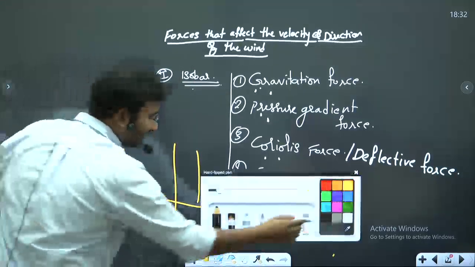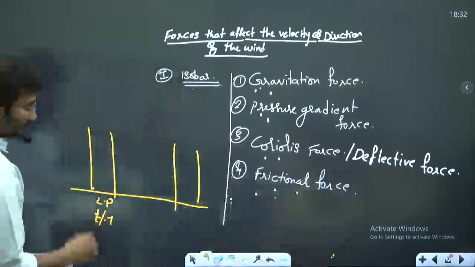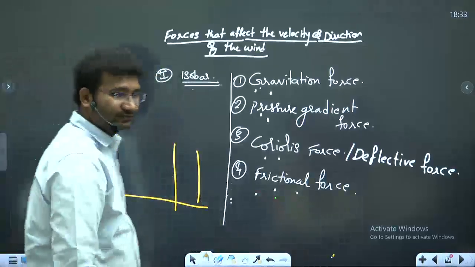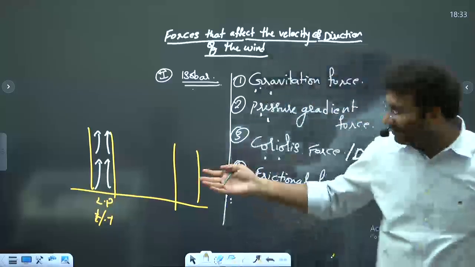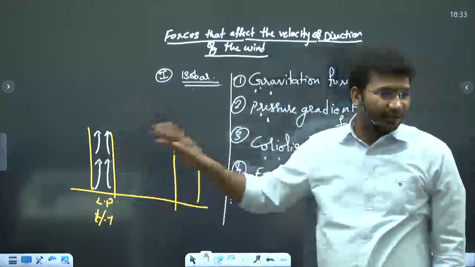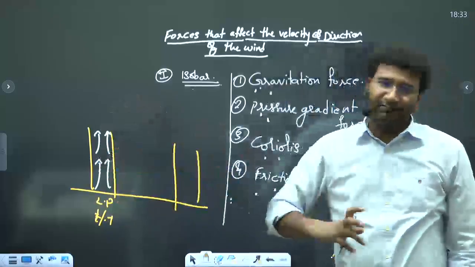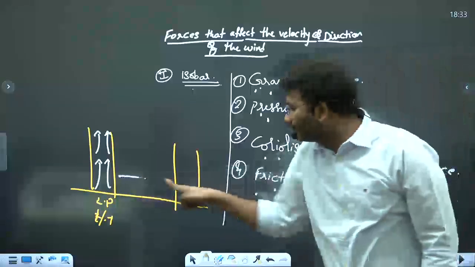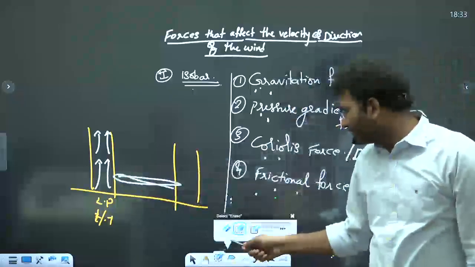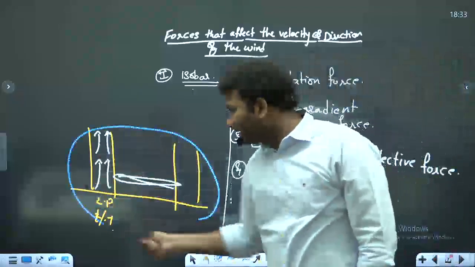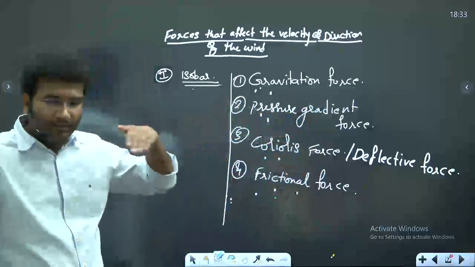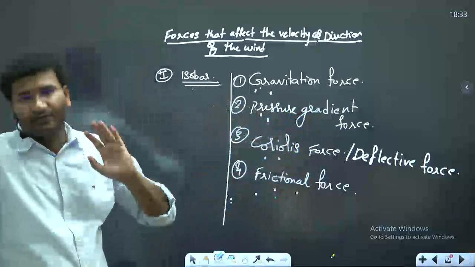How is the wind moving in the low pressure system? यहाँ gravity काम नहीं कर रहा है क्या? Gravity is also there here, but pressure gradient is more. Right? So you should not think that absolutely हमेशा the wind should be moving only in this direction. No. That is not true. You should be open for all the possibilities. But primarily, these are the four major forces that will be impacting the direction and the velocity of the wind.